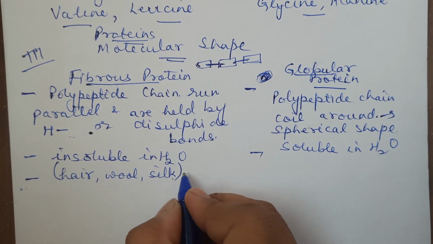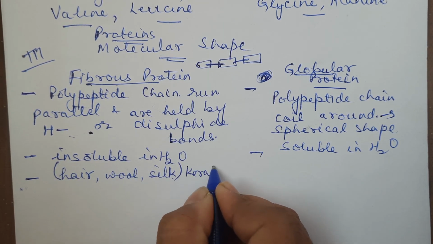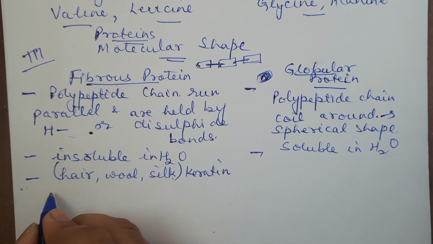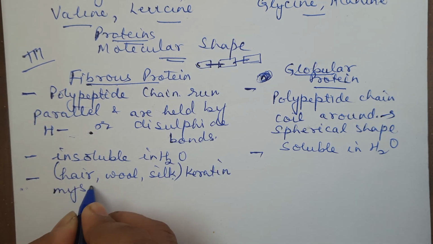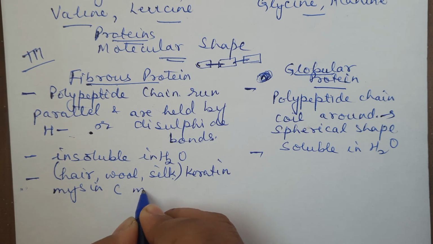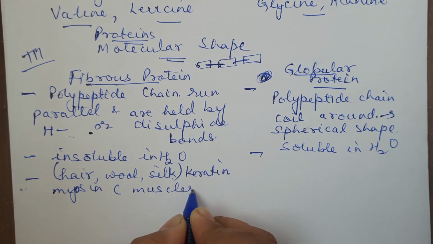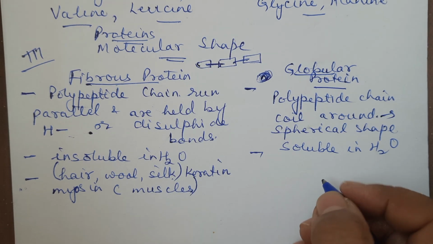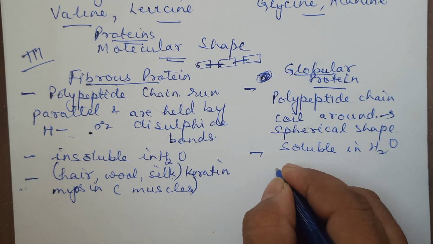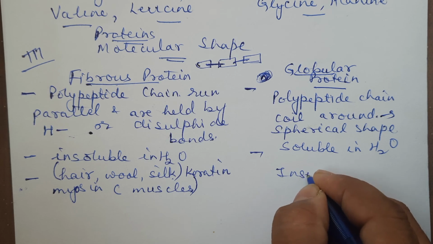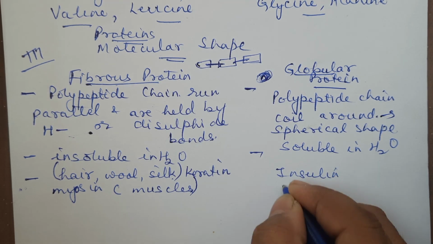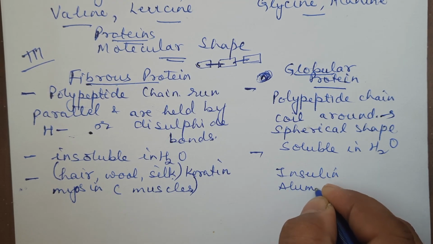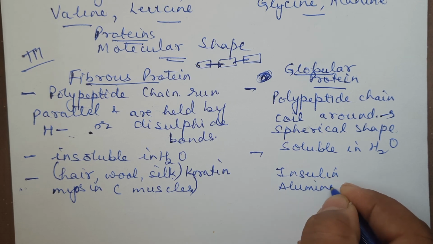All these are having keratin. Then you have myosin, which is present in muscle. And globular protein, you can remember two examples: insulin and albumin.